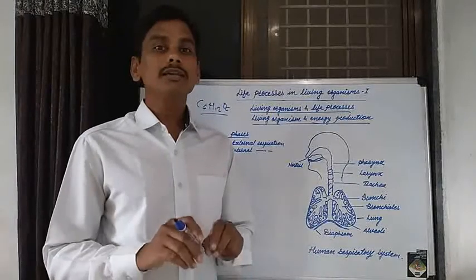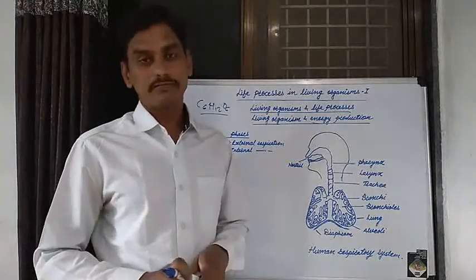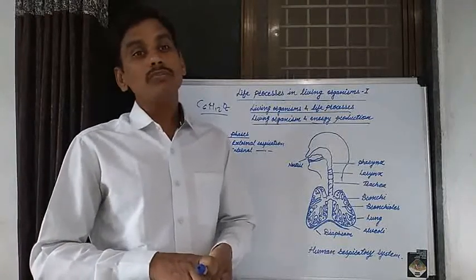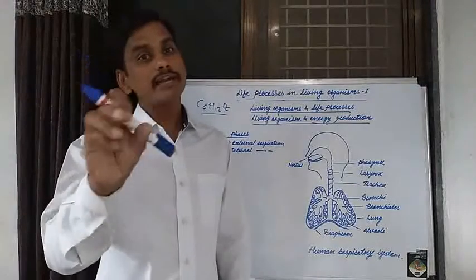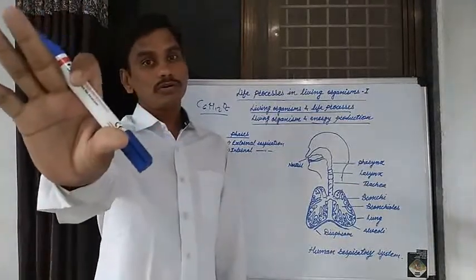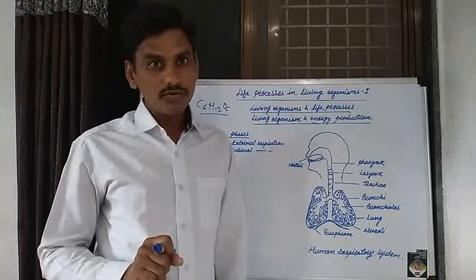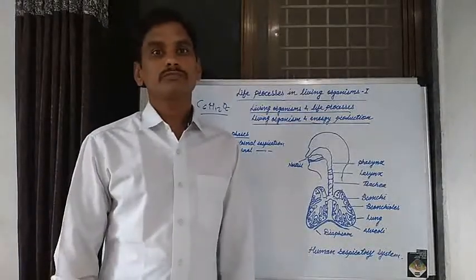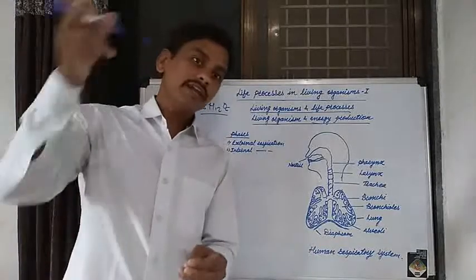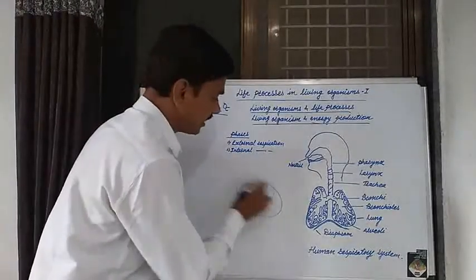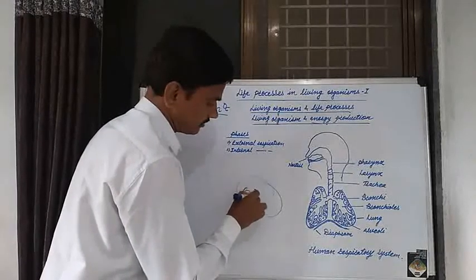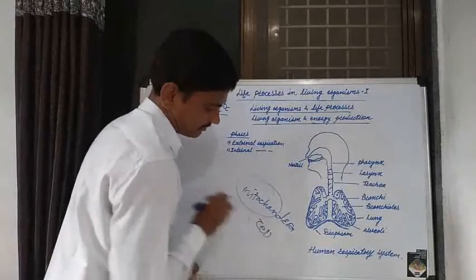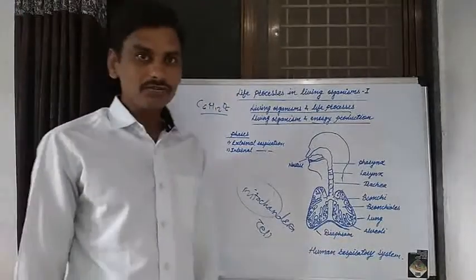Here there is no direct production of energy. We are consuming the food substances. Now the digestion of the food substances is carried out in the digestive system. The digestive system only digests the food material, it does not produce energy. Now the production of energy is carried out in the mitochondria of the cell. That's why mitochondria is known as the powerhouse of the cell.